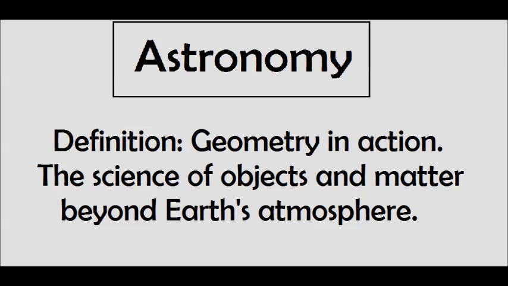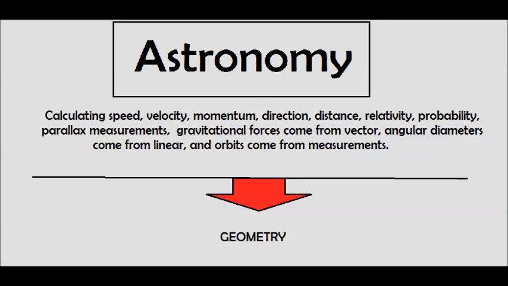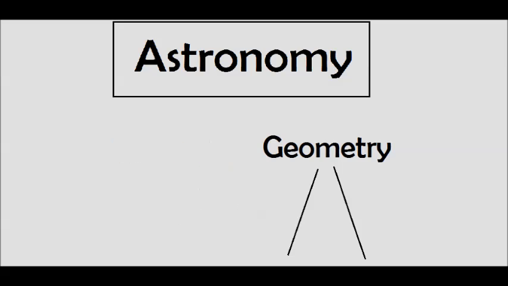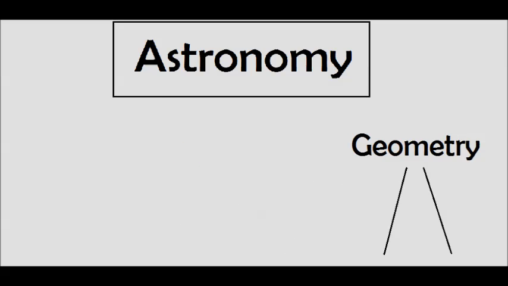If it is geometry in action, it must have geometry in it. What does astronomy use as geometry? Calculating speed, velocity, momentum, direction, distance, relativity, and probability is geometry. Some other examples are the parallax measurements. Gravitational forces come from vector, angular diameters come from linear, and orbits come from measurements.